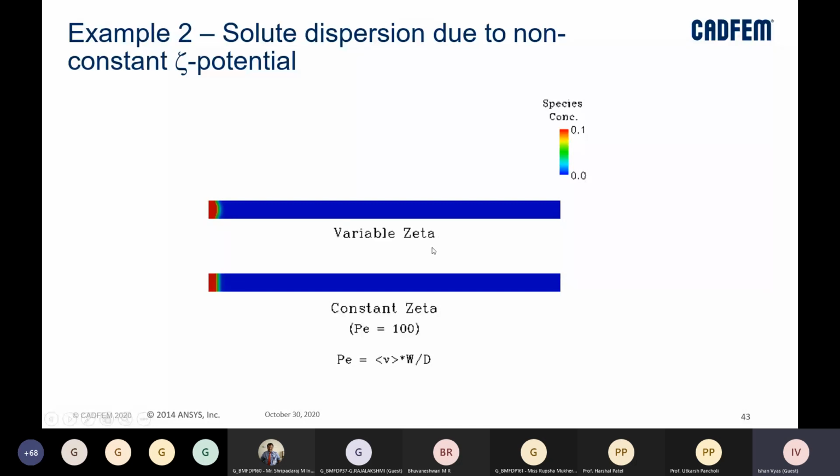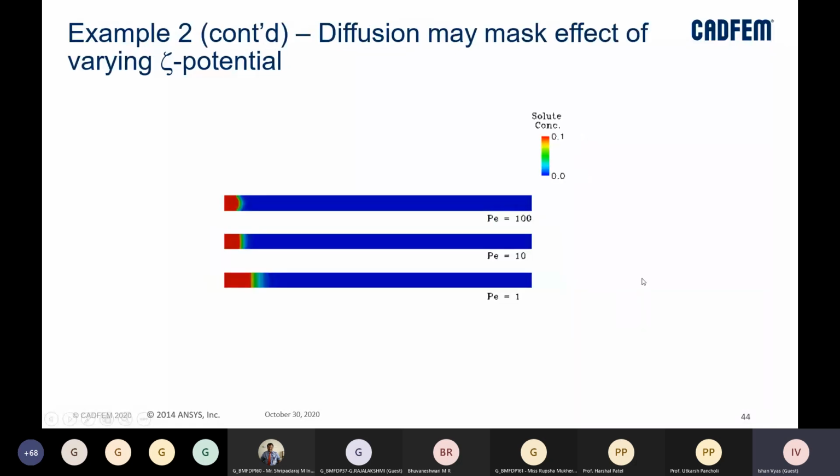The blue color is the lowest species concentration, and the red color is the highest species concentration, right? We have not changed anything else apart from the zeta potential. If we have a variable zeta potential, then we will again form this parabolic behavior which could cause dispersion. In case of a constant zeta potential, we see a straight line, like a plug flow, happening for this whole channel. That will help us avoid the dispersion as well.